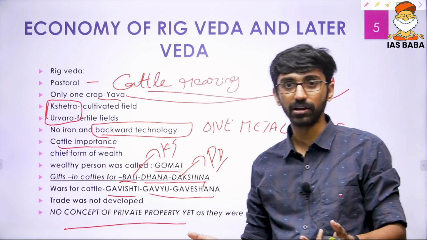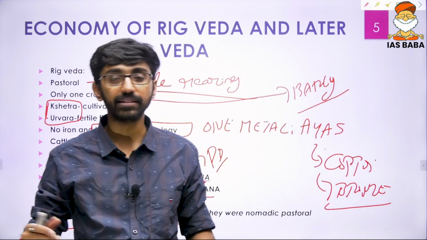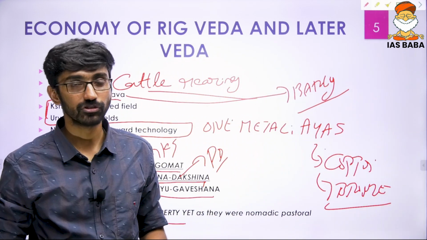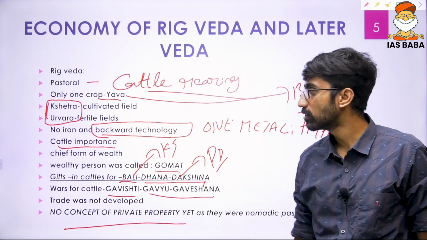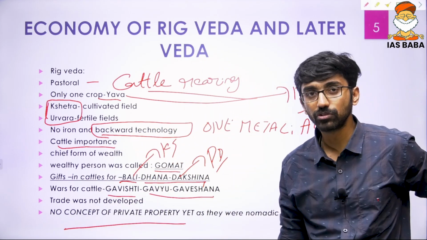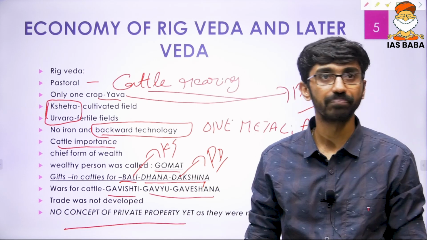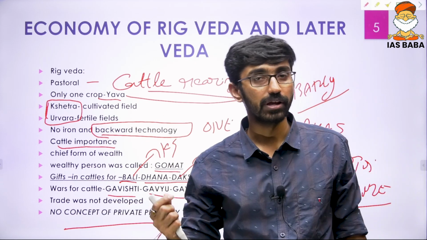The private property concept emerged when agriculture was growing, when you attach importance to a particular land. So this is the Rigvedic simple economy. Again, various points. You could have used even one keyword to construct your answer to 150 words. That is a pastoral or one-crop economy, we can say.